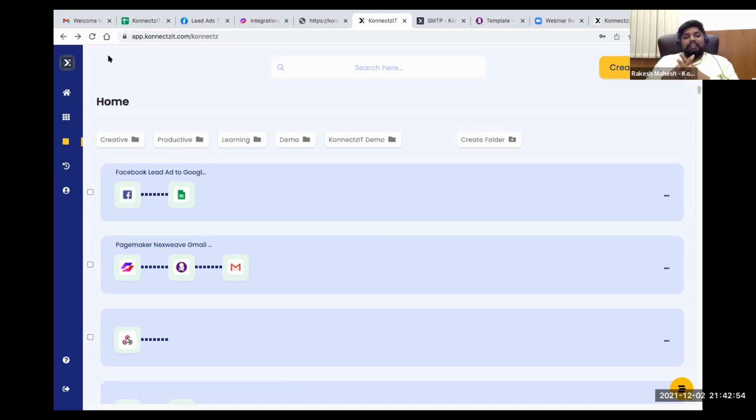So basically, later I am going to show you how to add your app. Even if the apps are not integrated inside Connexit, you can connect those apps using our webhook and API module. I'm going to show you how to do that. But before that, Sangeeta is going to take this call now, and she will be explaining the internal apps.